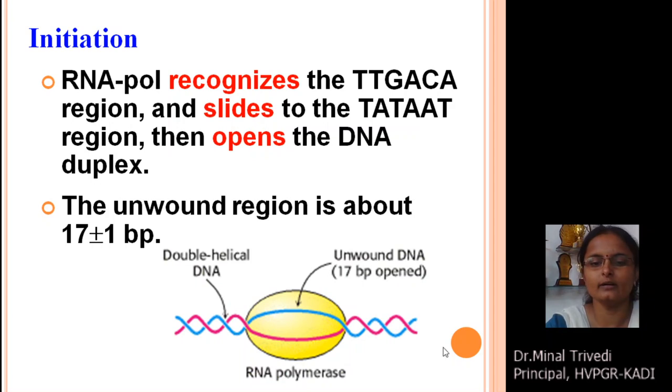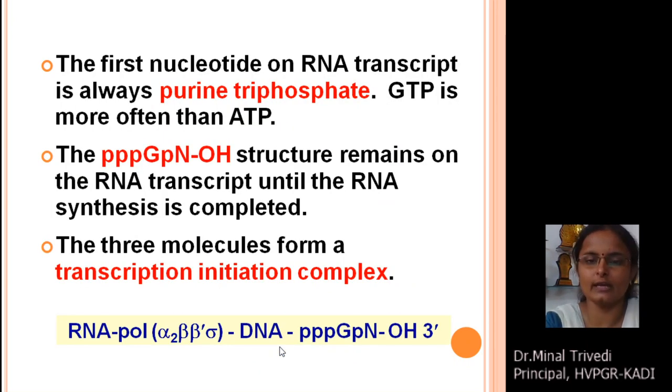You can see over here that in the promoter region, the RNA polymerase holoenzyme has broken down the hydrogen bonds and both strands have separated to form a bubble-like structure. The first nucleotide on the RNA transcript is always a purine triphosphate, that is GTP. GTP is more often found compared to ATP. These three phosphates along with the GTP structure remain on the RNA transcript until the entire RNA synthesis is completed. The three nucleotides form the transcription initiation complex.